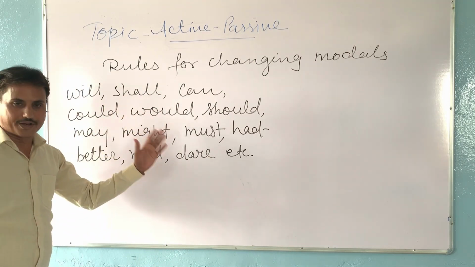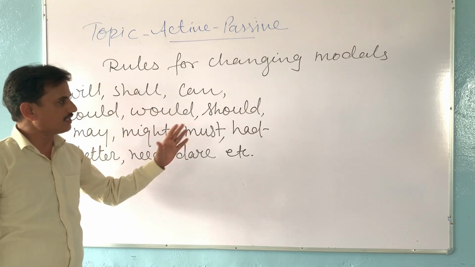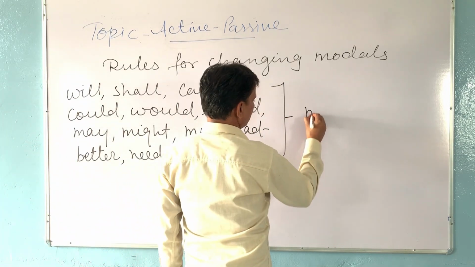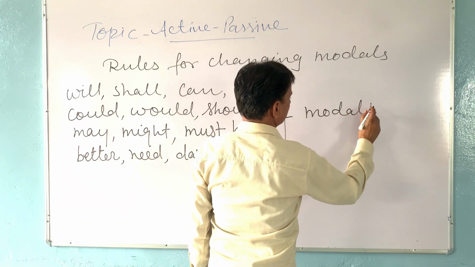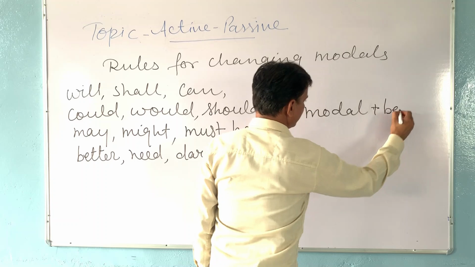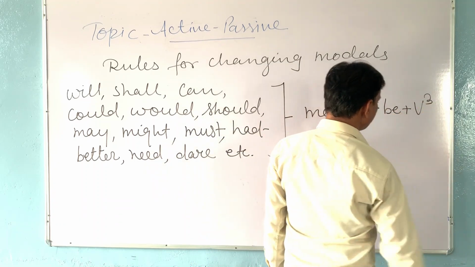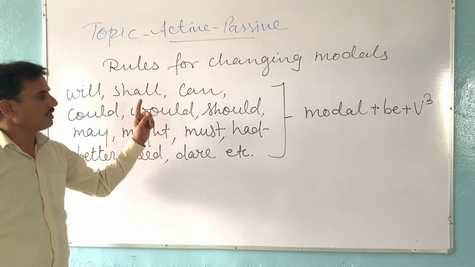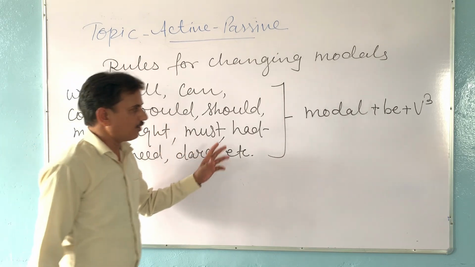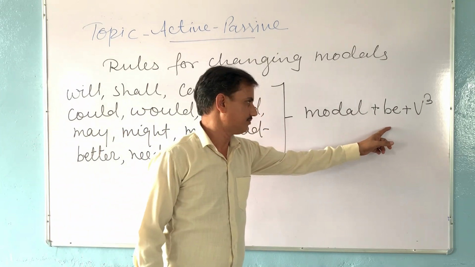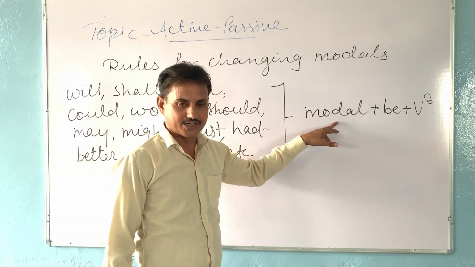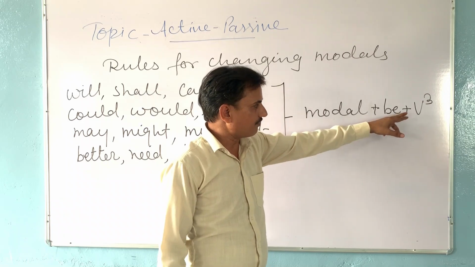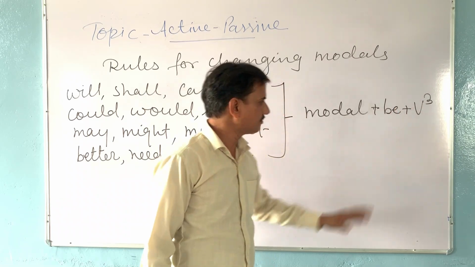They are known as modals in English, and in the passive form we use this pattern: modal plus be plus third form of main verb. If any of the modals is given in the active sentence, we have to change them according to this pattern. Means we have to write the modal first, that is given in the sentence, then we will add be, and then we will write the third form of main verb.